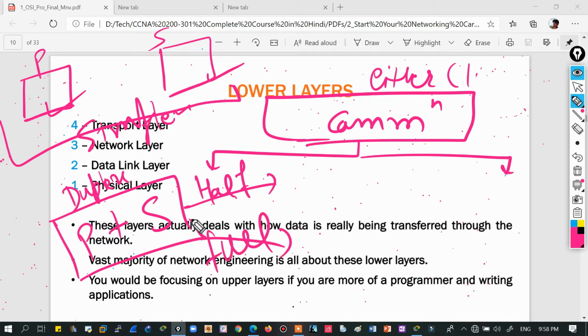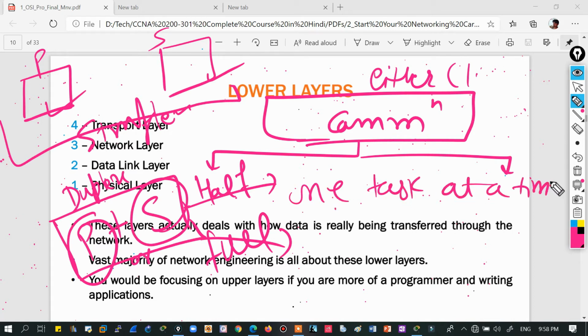Now what is the difference between half duplex and full duplex? Half duplex means this machine can either print or scan, one task at a time. It has the capability to do both tasks, but one at a time, so it is operating at half duplex. If it operated at full duplex, it could print and scan simultaneously.